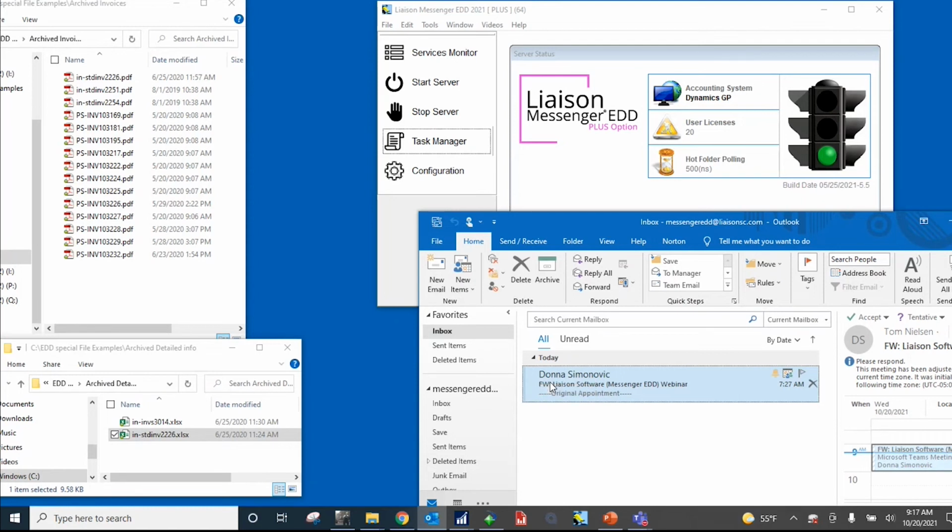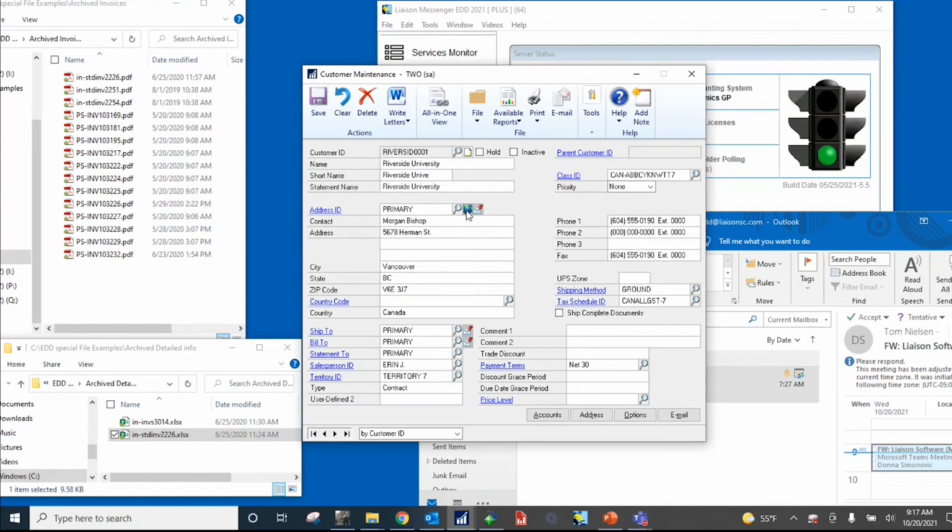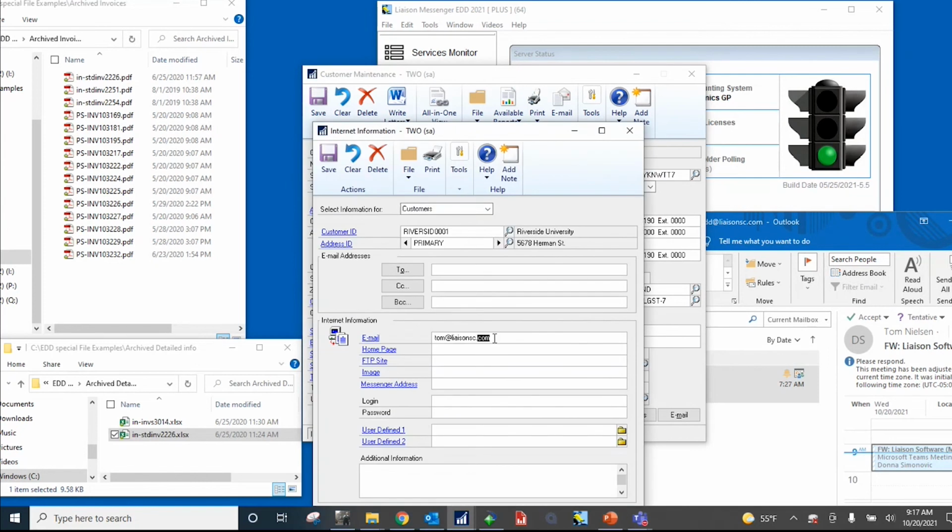I'm actually going to process slightly different in the demo here. I apologize. We work with 21 different ERP packages. I don't have the Business Central on this machine at the moment. I'm going to go into another package, and I'm going to, just like you would be in Business Central, you would have your email address field that we would access. So I'm going to add Donna's email address here.